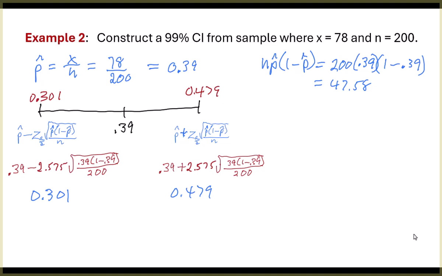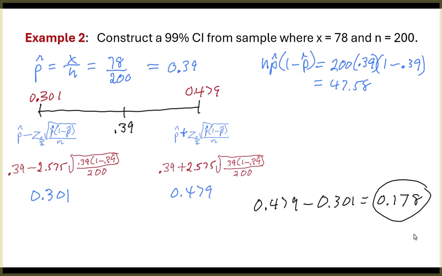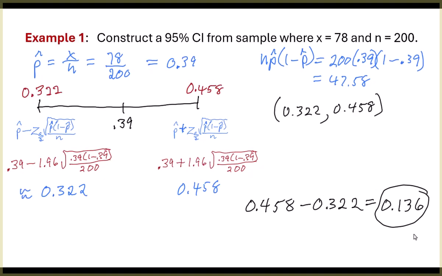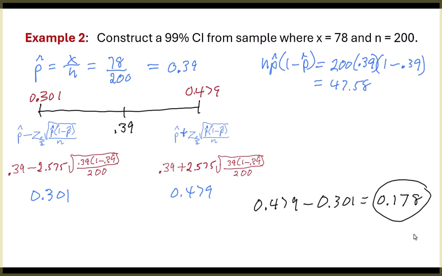If you compare it to the one we just did, let's go ahead and figure out this difference. I'm getting that 17.8% wide. The other one, if we look back, was 13.6. This one, with 99% confidence, is 17.8.